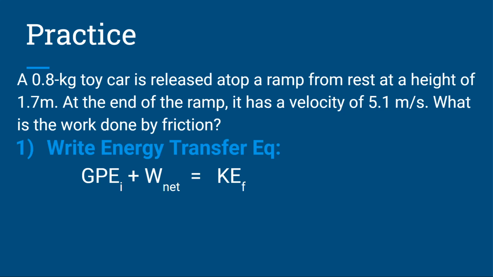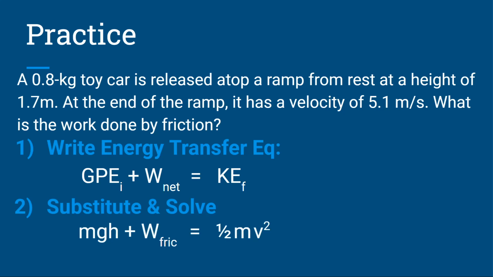But this is what your equation looks like, because what I saw several of you do, you just wrote GPE equals KE. Maybe, we don't know. That's the question. Do they equal each other, or is there work done by friction? And what is that work done by friction? So I included my work here. We're going to substitute in our variables and then our numbers.